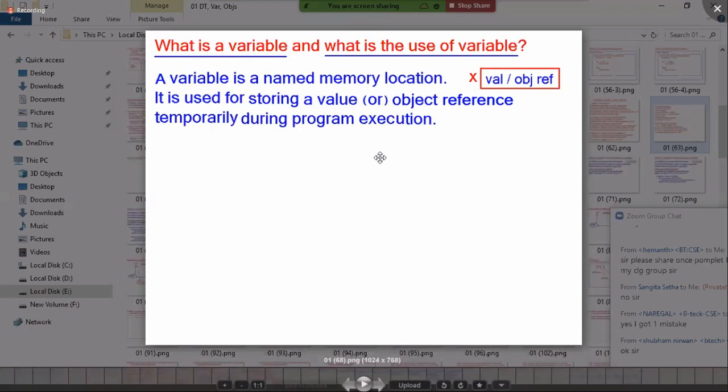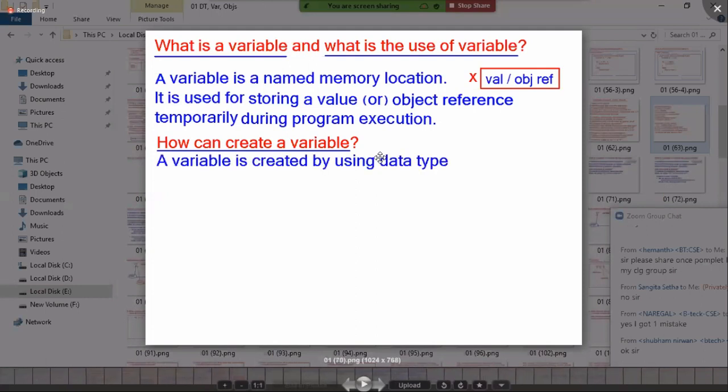A variable is a named memory location. It is used for storing a value or object reference temporarily during program execution. So this is the basic idea. Then now my question: how can I create a variable? Already you know, to create a variable, I must specify memory type, memory size, memory range. Type, size, range. You have to tell 3 points. These 3 points are given information by data type.